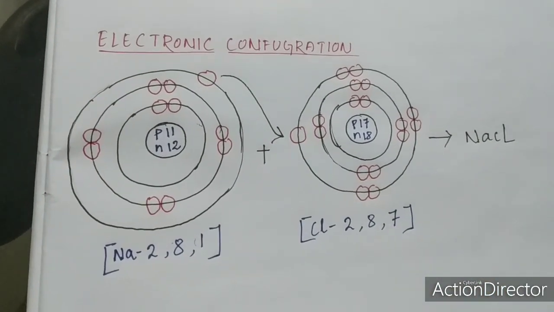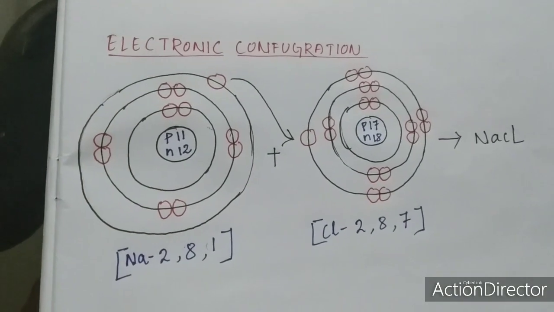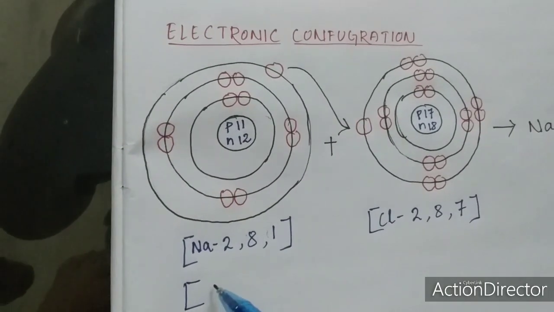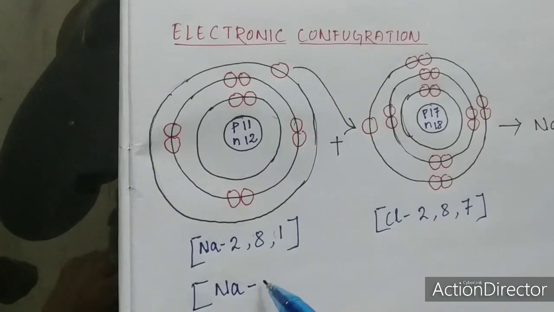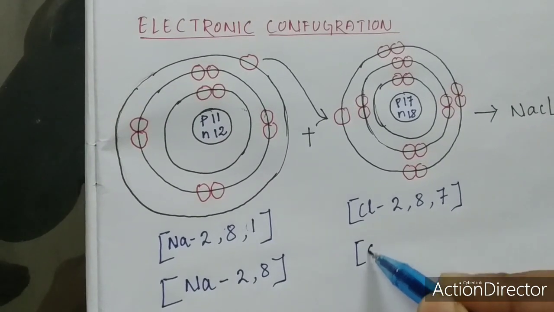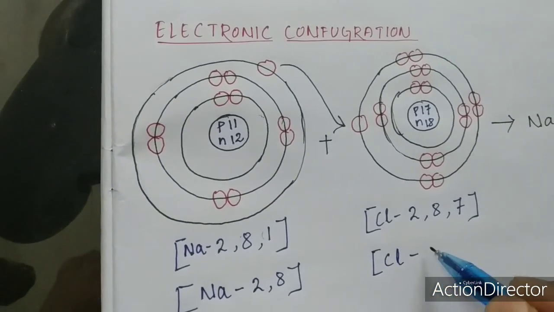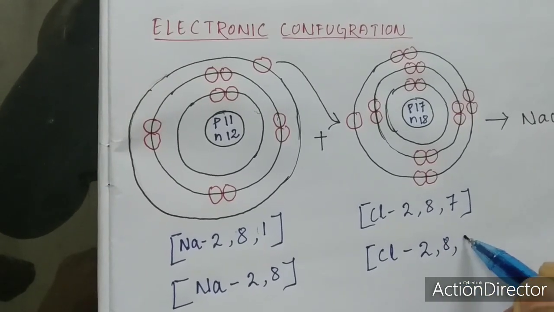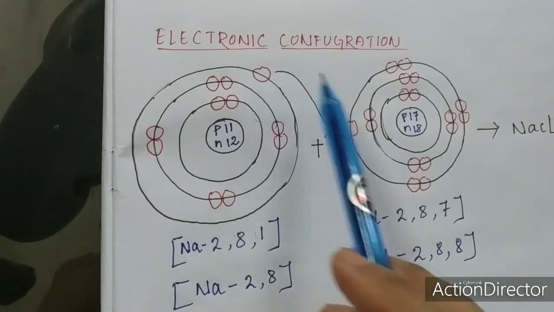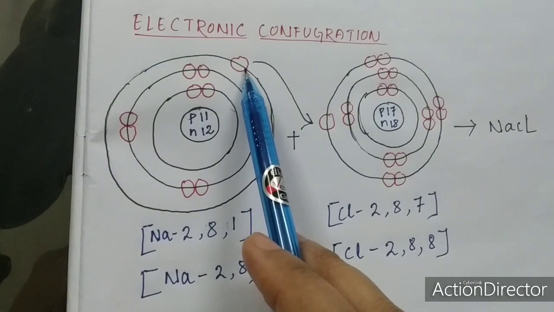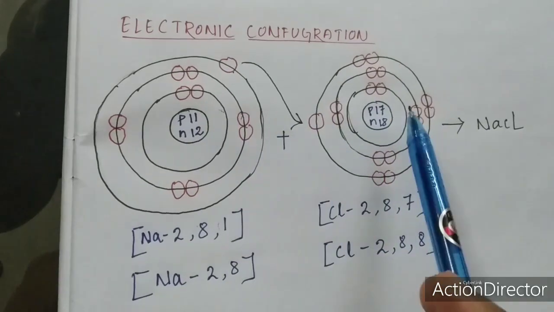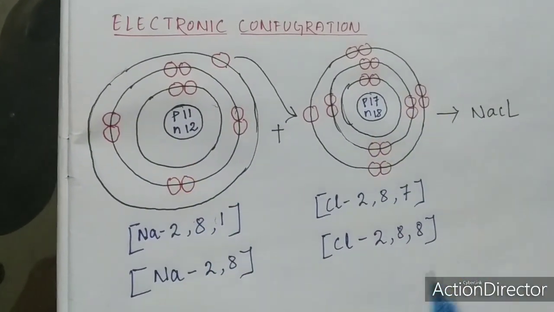So here, if we take the new electronic configuration, what will be the new electronic configuration for sodium? The new electronic configuration for sodium will be 2 and 8. What will be the new electronic configuration for chlorine? The new electronic configuration for chlorine will be 2, 8 and 8, because sodium will donate 1 electron to chlorine. So sodium will give 1 electron to chlorine, so that both can have a stable electronic configuration.